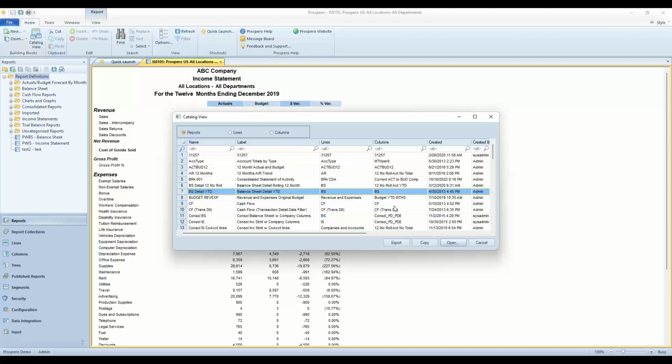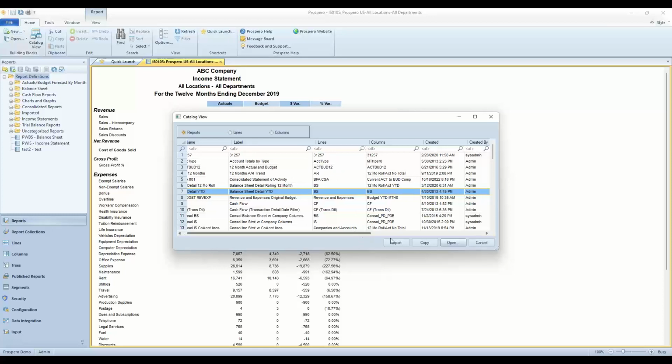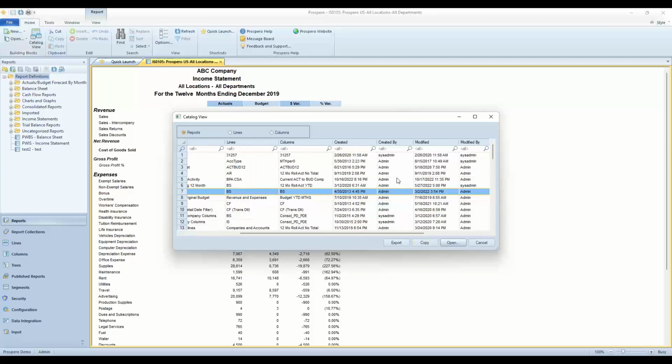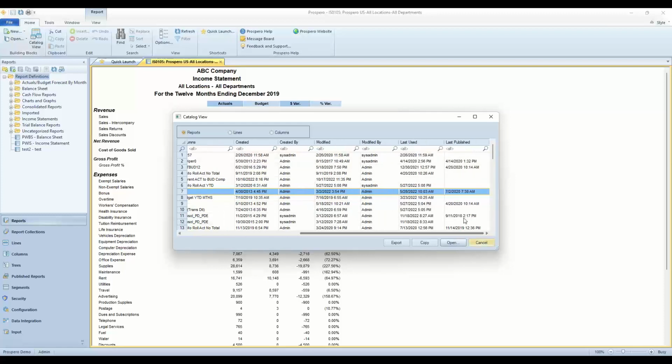So you can have one line set for an income statement and use it in 50 different report definitions against 50 different column definitions. This window also shows you things like when this was created, what user ID created this report, when was it last modified and by who, and when it was last used and published. So a lot of great information right here in the catalog view for you for every definition you've got inside Prospero.